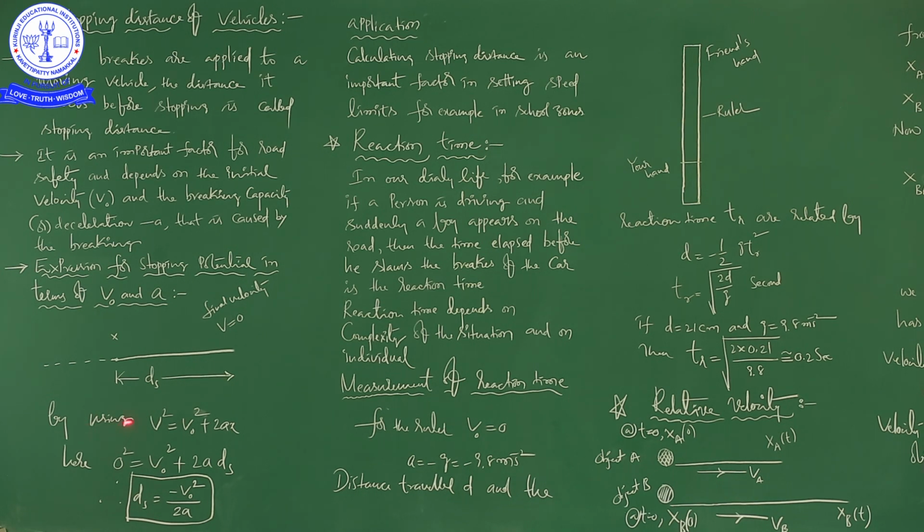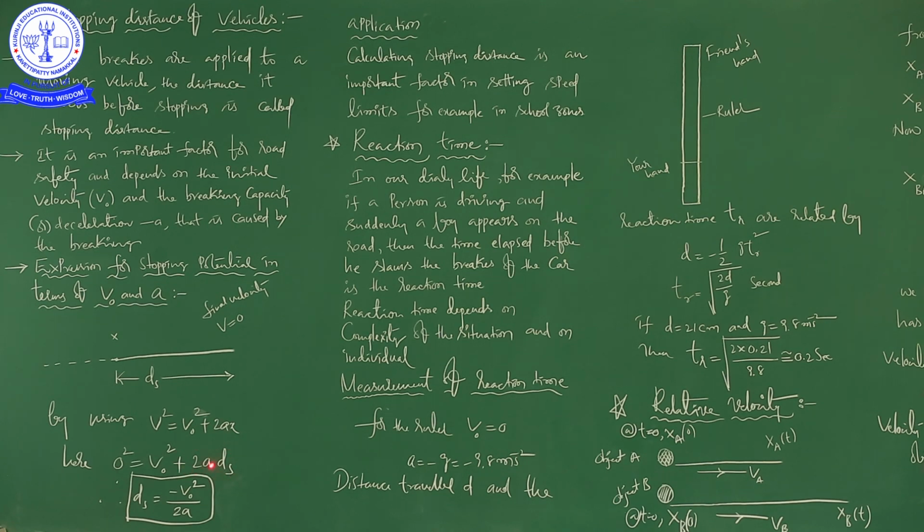By using the third equation of motion, v square is equal to v naught square plus 2ax. Here v, the final velocity, is 0. The initial velocity is v naught. So according to the third equation of motion, 0 is equal to v naught square plus 2a into ds.